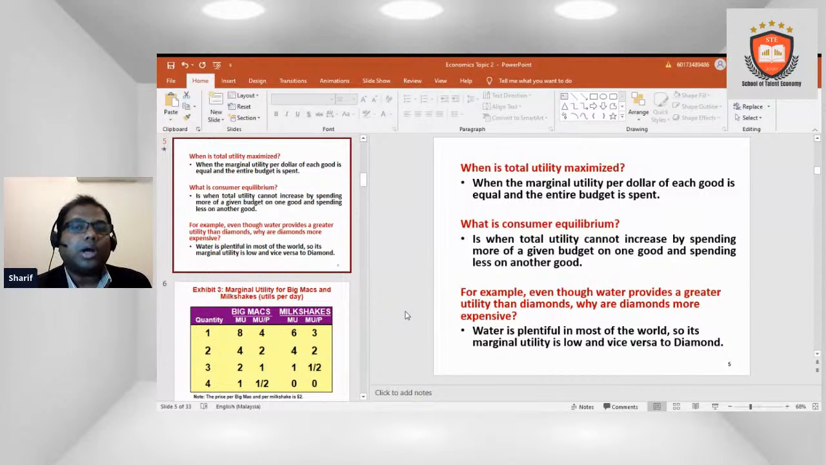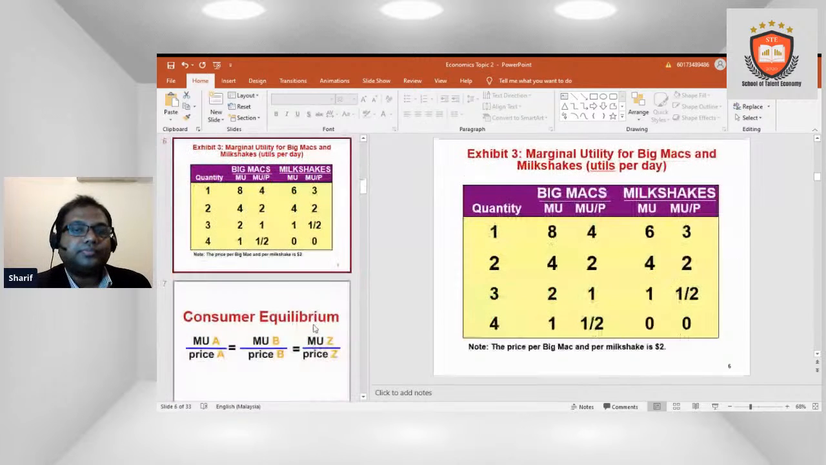For example, even though water provides greater utility than diamonds, why are diamonds more expensive? This is a very basic question. In that situation we can identify that water is plentiful in most of the world, so its marginal utility is low, and vice versa for diamonds. So based on availability, these utilities actually change. And the most important thing is that our utility, demand and supply, many things actually change based on the total utility.